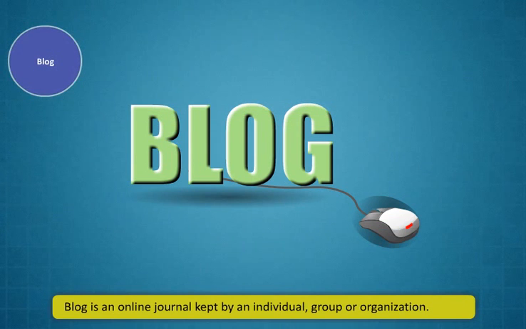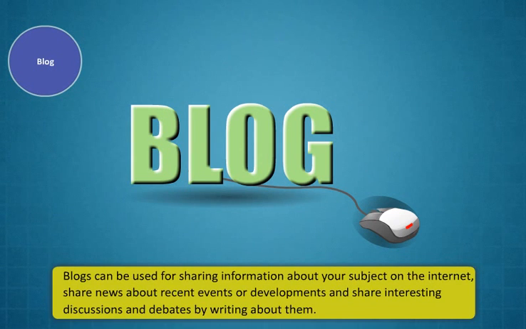A blog is an online journal kept by an individual, group, or organization. Blogs can be used for sharing information about your subject on the internet, sharing news about recent events or developments, and sharing interesting discussions and debates by writing about them.